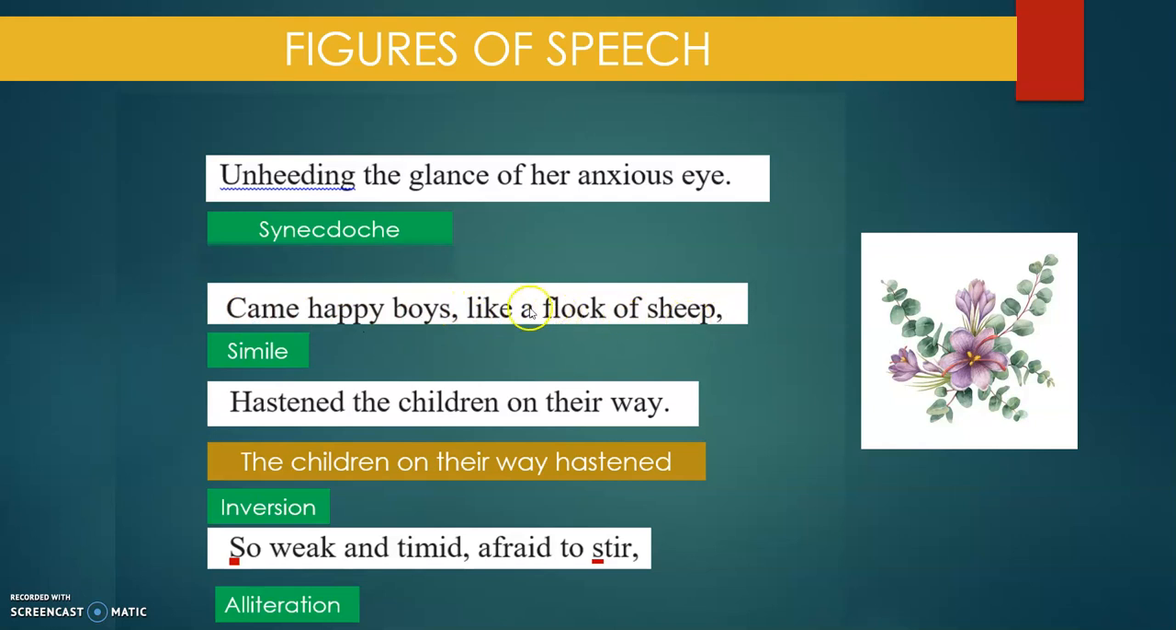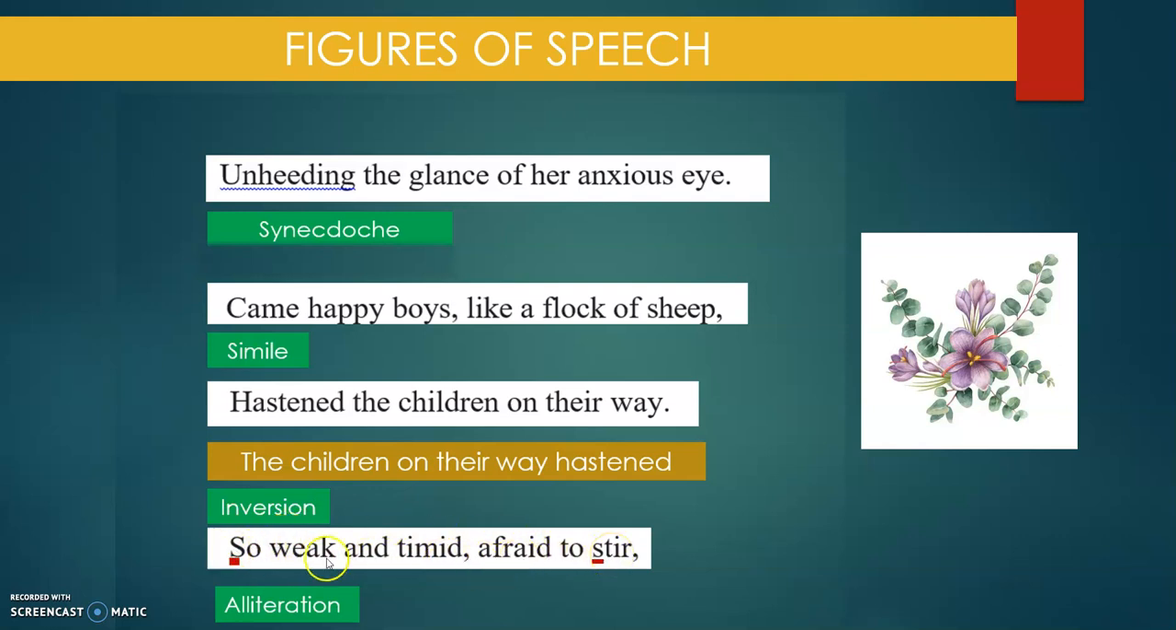Then, came happy boys like a flock of sheep. Now, this is easy for you because there is comparison. Happy boys are compared to what? A flock of sheep. Like and as, when it comes, what is the figure of speech? Simile. Yes. Hasten the children on their way. The order is not right. It is different here because it's a poem. So, what is the figure of speech? Inversion.